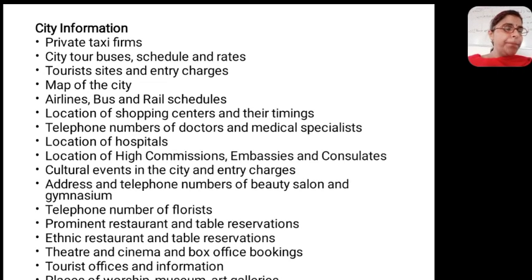Map of the city, you don't have to learn the map of the city, but you should have the locations. Suppose this market is at what place, and if you do not know it, it will not look very nice. You should be knowing that this is the main market and belongs to this area.